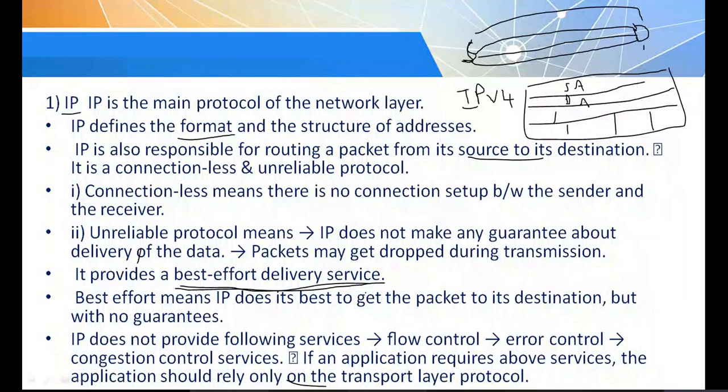IP does its best to get the packet to its destination, but with no guarantee. That means there is no acknowledgement from the destination indicating whether it is received or not. You will learn about all these things in detail later. Just remember here in brief that IP does not provide the following services.